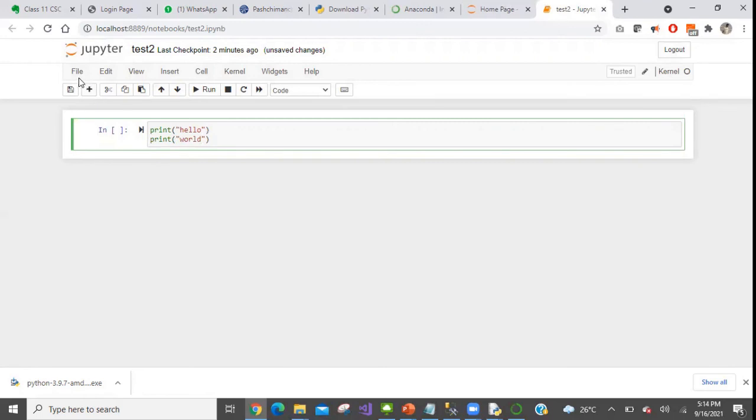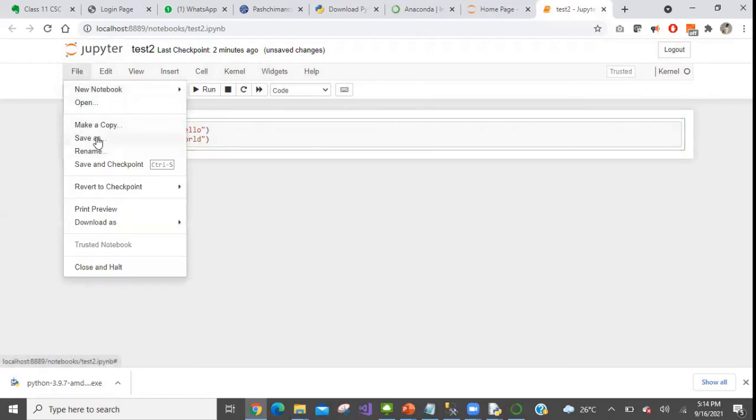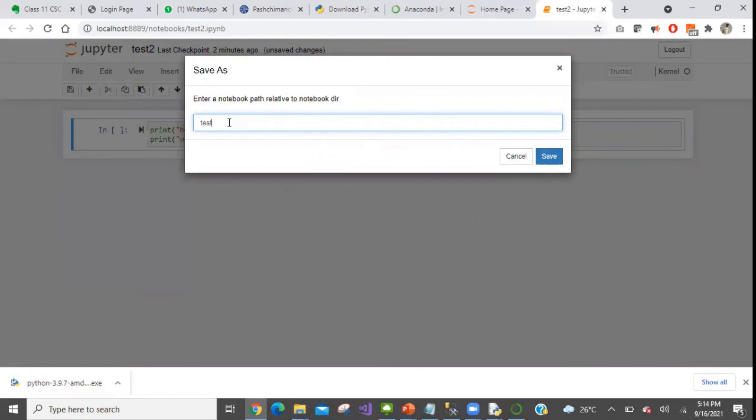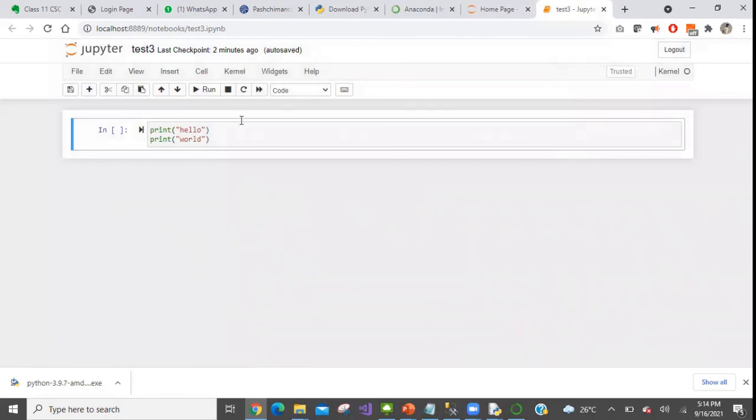So we need to go to save file and we need to save it. Let's say save it with a new name, test3. Okay, and so you can explore what all buttons are there. Here it is save. It is also auto saved, but you need to click on save also in between if you need to save something.